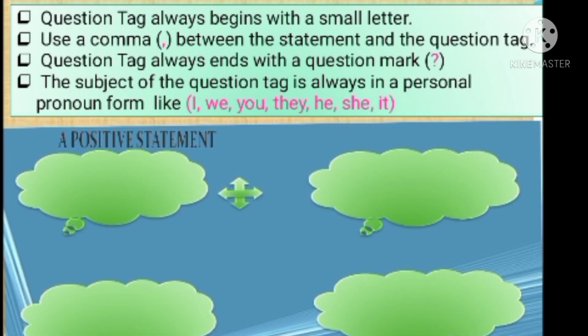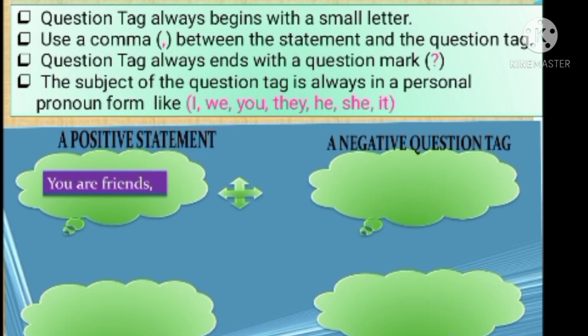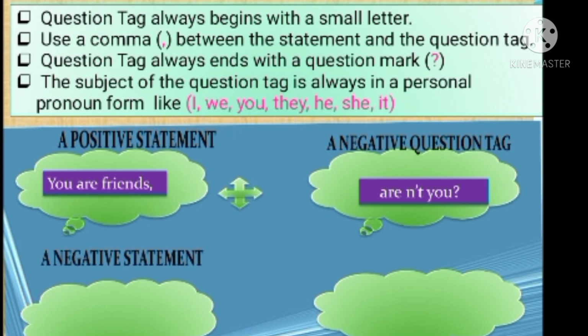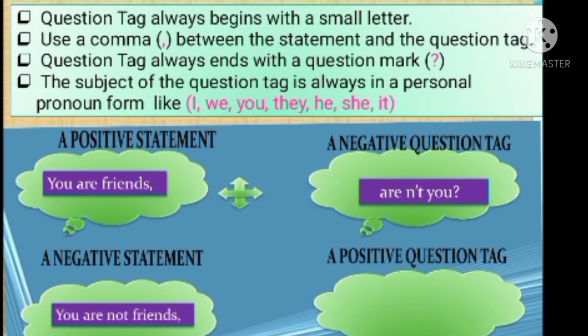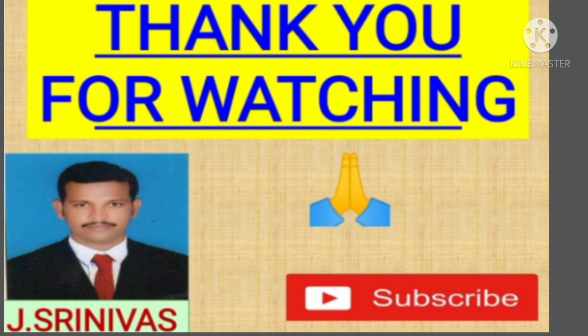Right, for example, a positive statement can be turned into a negative question tag. Let us see one example. You are friends. What would be the question tag? Aren't you? Next one, a negative statement has to be turned into a positive question tag. For example, you are not friends. What would be the question tag? Are you? Dear friends, once again you have to go through the basic rules which I explained in the question tag slide.